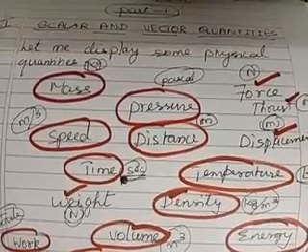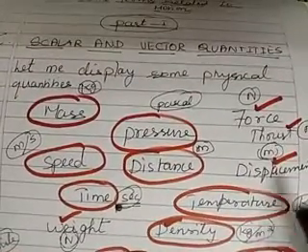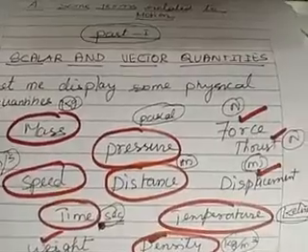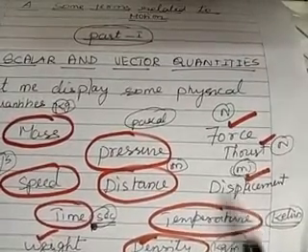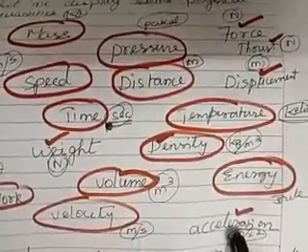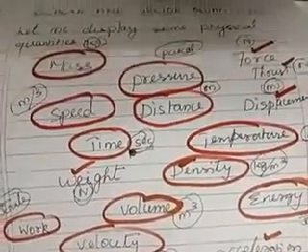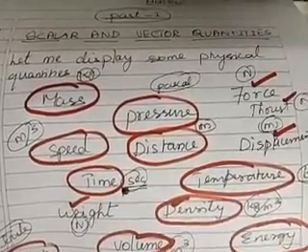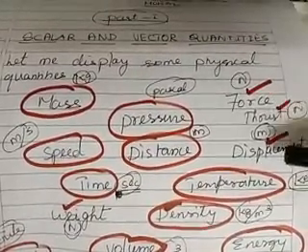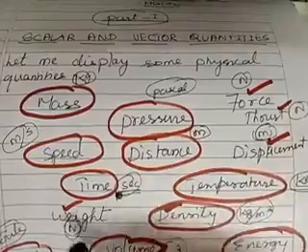Don't get confused. Now let us see the other quantities which I have put a tick mark on. See, force, thrust, displacement, acceleration, which you have not learned, we will learn, don't worry. And then weight. Very few have been taken for the other category: force, thrust, displacement, acceleration, weight.